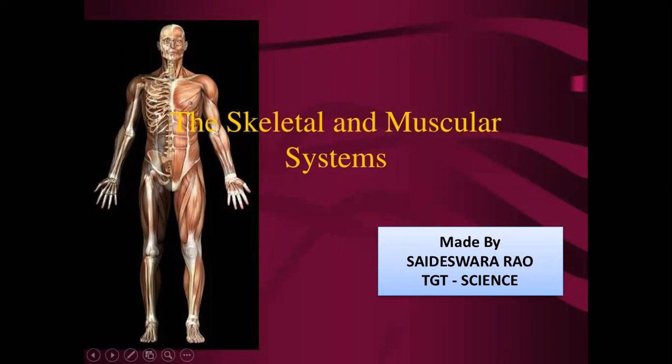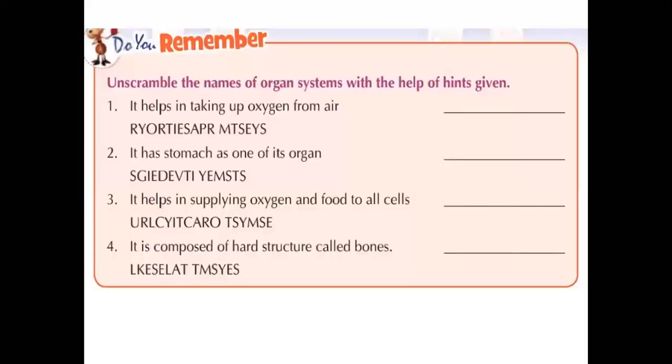Dear students, today we are going to discuss the human skeletal system and the muscular system. Before going to the class, we need to discuss a few things. Let us remember a few things. So, unscramble the words. Name the organ systems with the help of the hints.